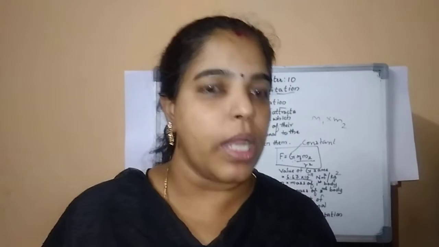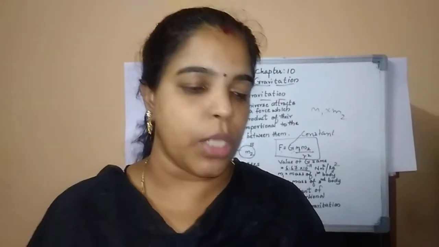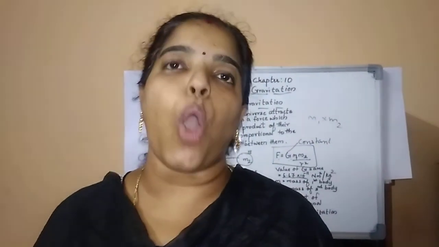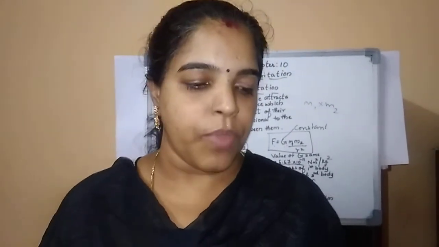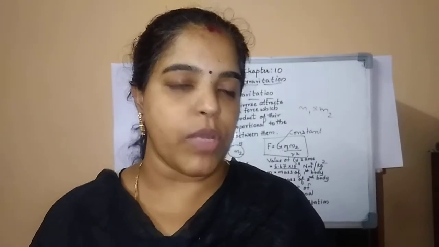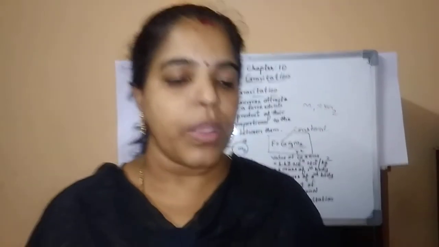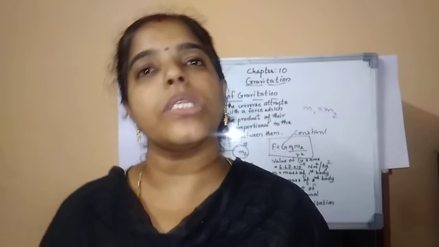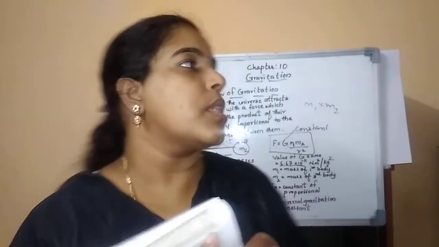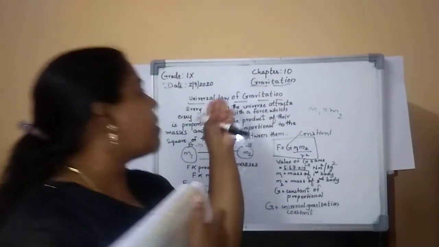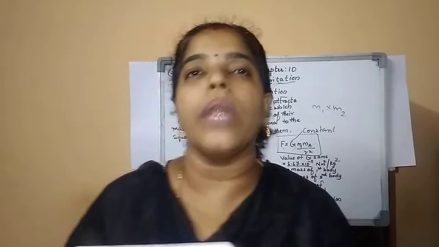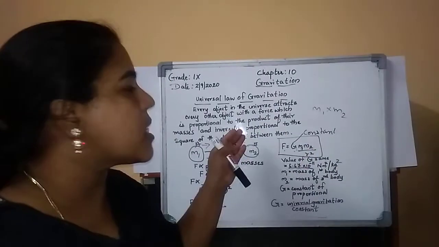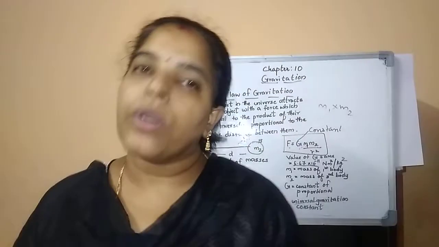So I hope you're clear. What is the gravitational force? The force with which two objects attract each other, that force we call the gravitational force. So the universal law of gravitation is given by Sir Isaac Newton. So it is known as Newton's law of gravity, and we can call it by that other name.